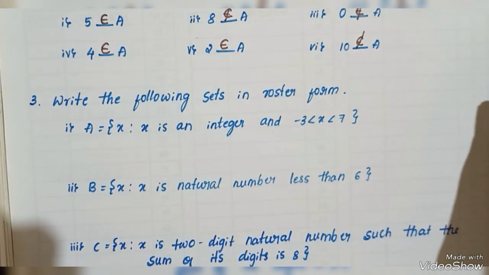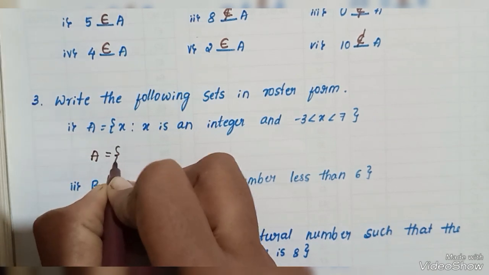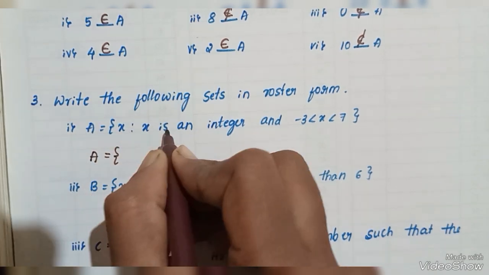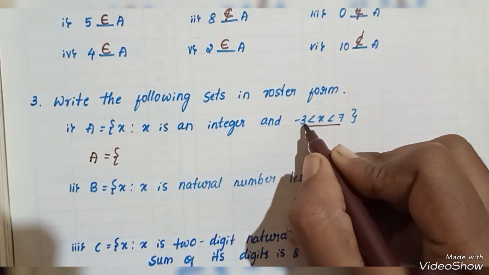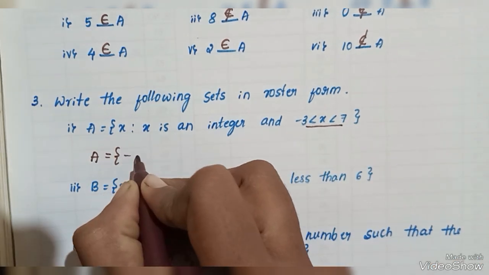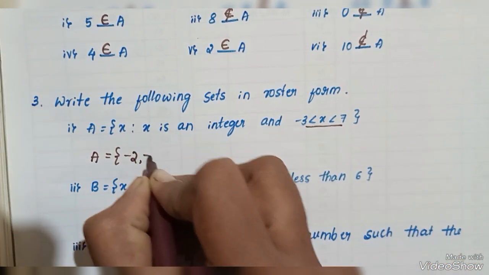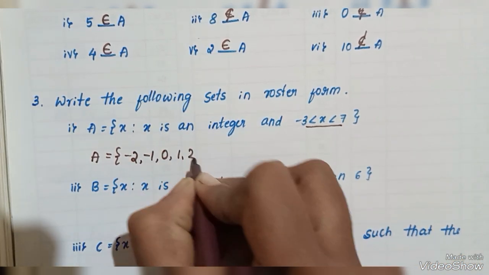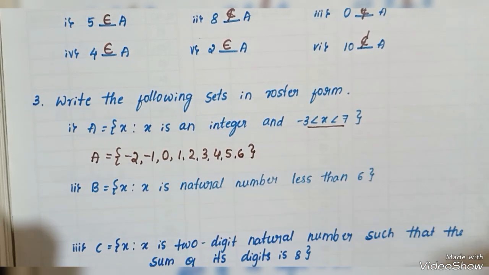Then there is question number 3. Write the following sets in roster form. Roster form means we write them in a list. Here A is a set of x, the elements of x are integers, and the condition is the integers are in between -3 and 7. Here -3 is not included. In between -3 and 7, that is -2, -1, 0, 1, 2, 3, 4, 5, 6, up to 6.